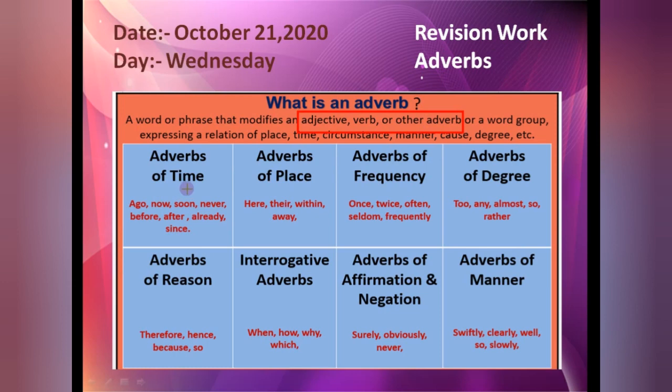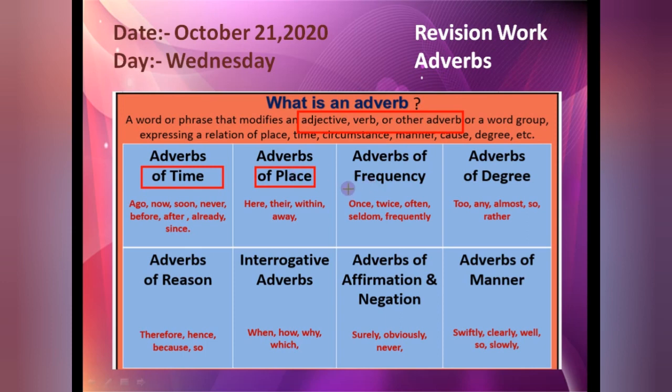The first type we have is adverb of time. The words giving a description about time are all adverbs of time, like ago, now, soon, never, before, after, already, since, and they give the answer to the question word when. Now the next one, adverbs of place: here, there, within, away, out, in. Adverbs of place mean outside, inside, and they give the answer of where.